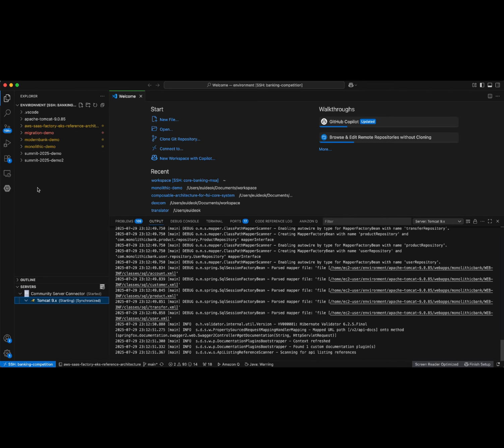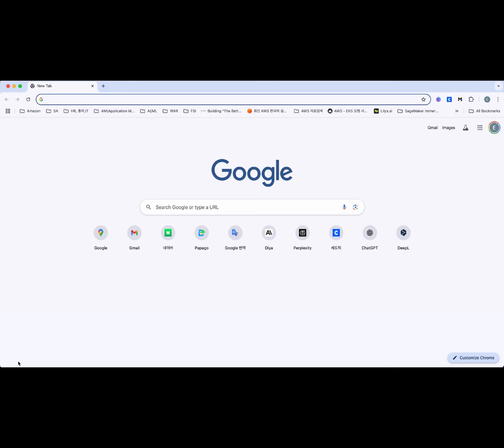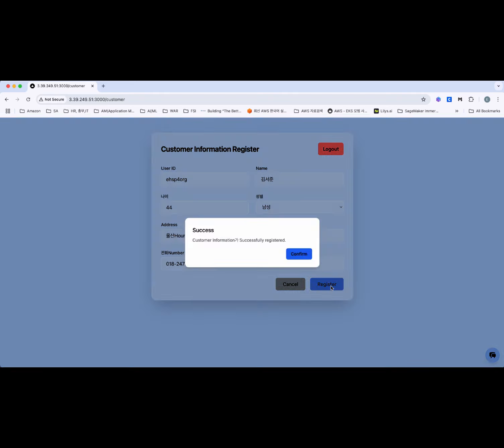Amazon Q CLI modernizes a monolithic banking system by splitting it into modular composable units inside the migration demo directory. To verify the application is working properly, you can see the process of registering a new user, creating an account, and performing deposits and withdrawals through a web browser.